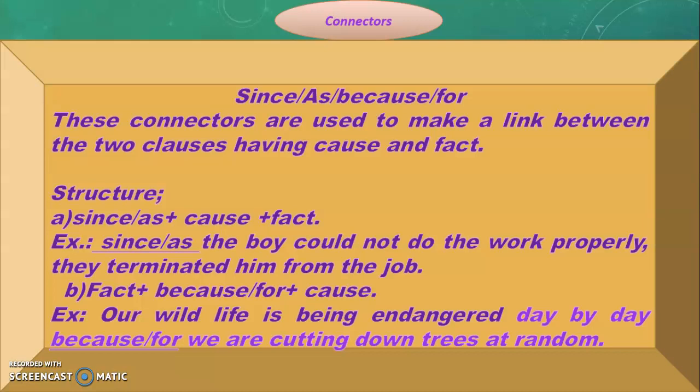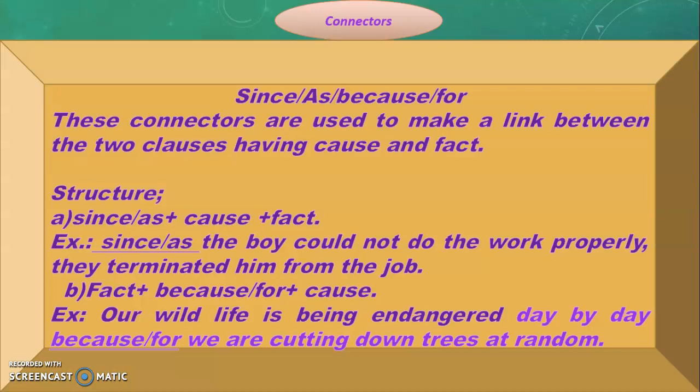Okay. Now look at this. The first clause, that is, our wildlife is being endangered day by day, is a fact. And what is the cause of this fact? The cause of this fact is we are cutting down trees at random, and these two clauses are connected with the connectors because or for. Okay boys, have you understood?